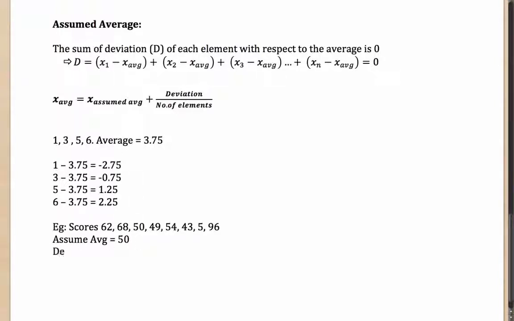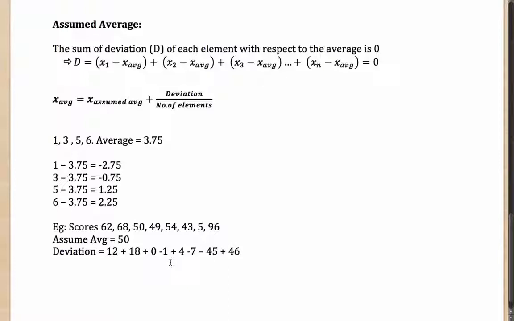And now I look at what is the total deviation from 50. 62 minus 50 is 12, plus 68 minus 50 is 18, 50 minus 50 is 0, 49 minus 50 is minus 1, 54 minus 50 is plus 4, 43 minus 50 is minus 7, 5 minus 50 is minus 45, and 96 minus 50 is plus 46. So these are my total deviations from the assumed average of 50.